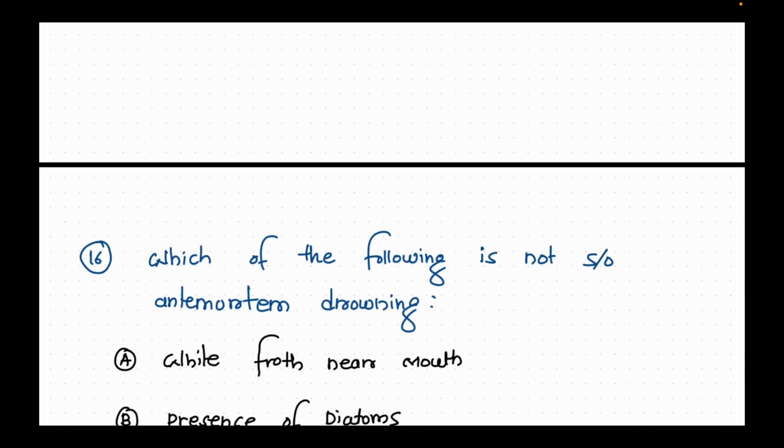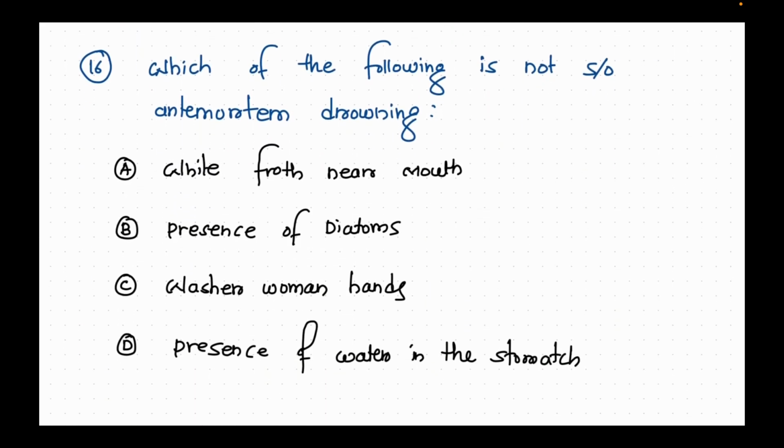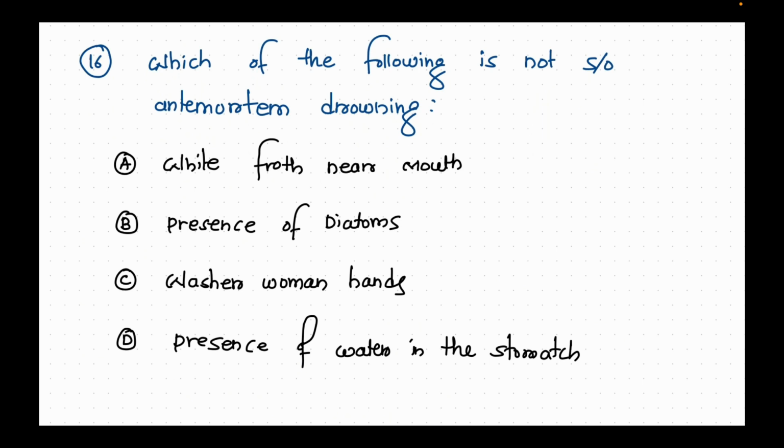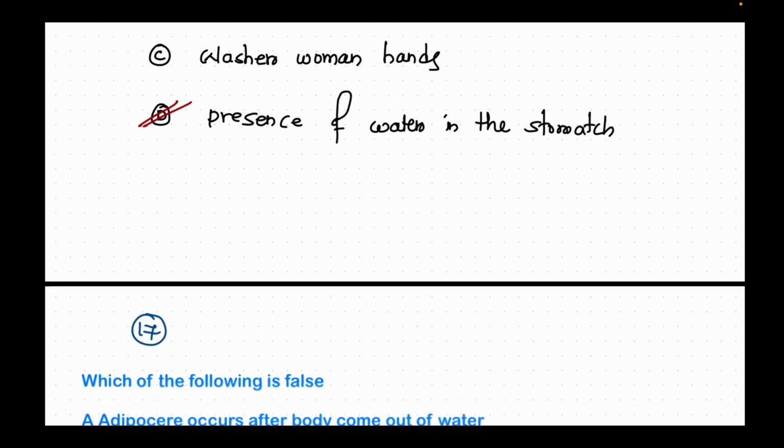Which of the following is not suggestive of antemortem drowning? And the options are white froth near mouth, presence of diatoms, washerwoman hands, and presence of water in the stomach. So here my answer is presence of water in the stomach.